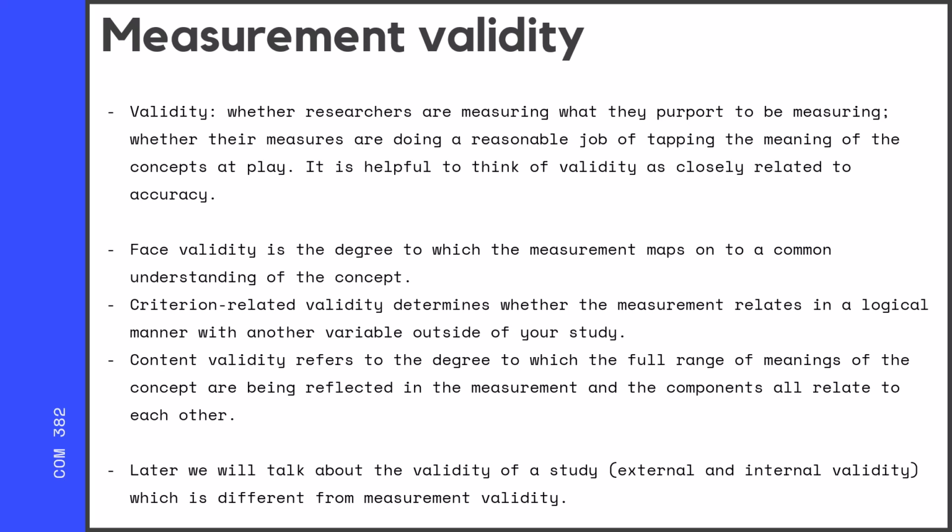Measurement validity is when researchers are measuring what they say they're actually measuring. Basically, if the measurement that they choose is doing a good job at getting to the meaning of the concept that they care about. You can think of validity as being closely related to accuracy. Okay? So, did my intelligence test do a good job measuring the concept of intelligence?